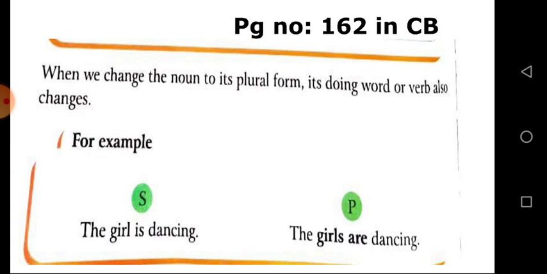Good. When we change a noun to its plural form, its doing word, or verb, also changes. For example, the girl is standing. Here it is singular, so we should change it to the plural form. The noun changes and the be-form verb also changes. The girl is dancing in singular. In plural, the girl changes to girls, and is changes to are. The girls are dancing. So everybody clear?